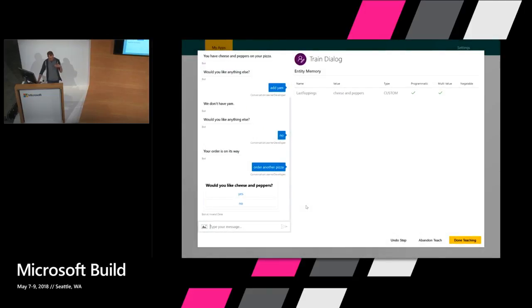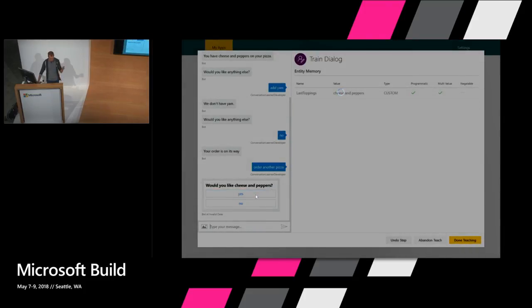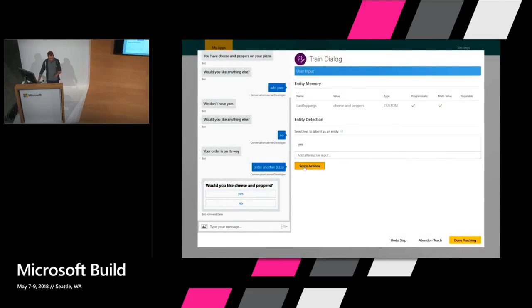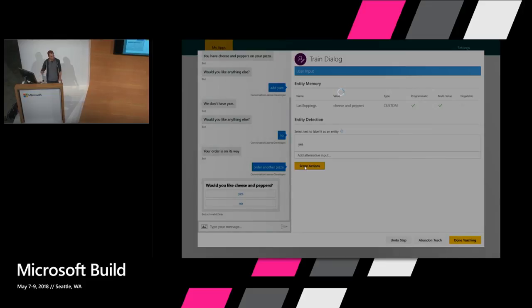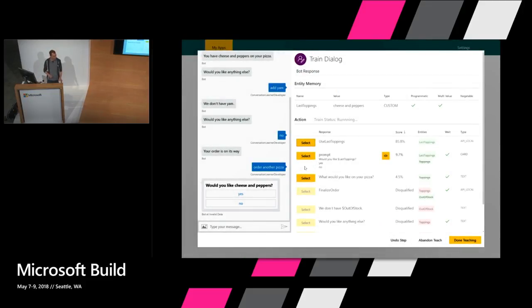And here I want to really guide the person toward a yes or no answer. And so this is, would you like cheese and peppers? That's what I had on my pizza before. And this is strongly guiding me toward saying yes or no. If I click on yes, that just comes back through as a string as if the person typed it in, and then the conversation would continue from there. So this demonstration illustrates how you can add entities, how you can add logic that constrains when actions are available, and how you can wire all this up to code. But at the core of this, the selection of what action is happening next, that's being driven by this recurrent neural network.